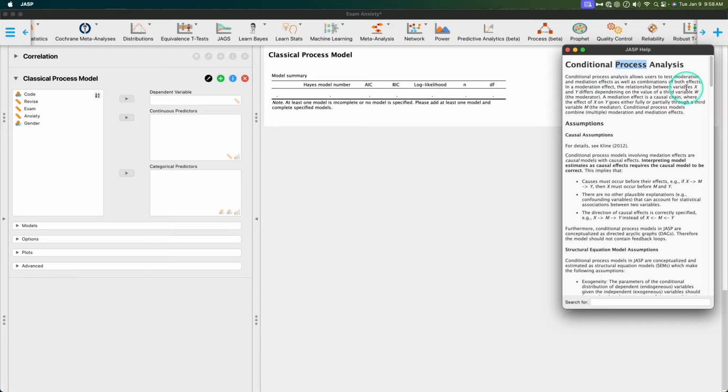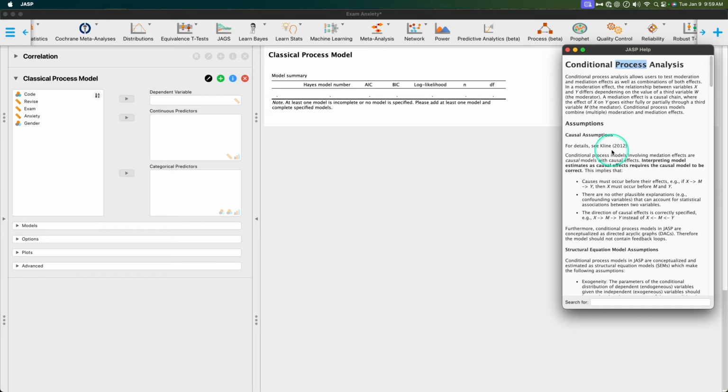In moderation effects, the relationship between X and Y differs depending on the value of a third variable, W. W is going to be used in the options here. So W is always given as the moderator. I'll show you that. A mediation effect is a causal chain where the effect of X on Y goes either fully or partially through a third variable, M. Again, M is going to be used in the actual options here, so we'll go through that. That's the mediator. Conditional process models combine multiple moderation and mediation effects.